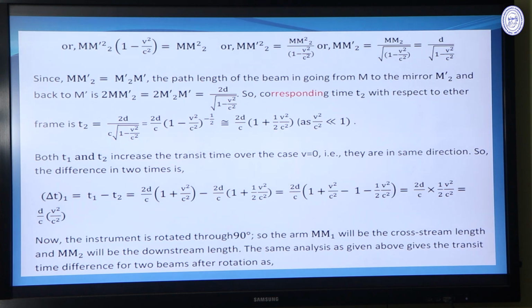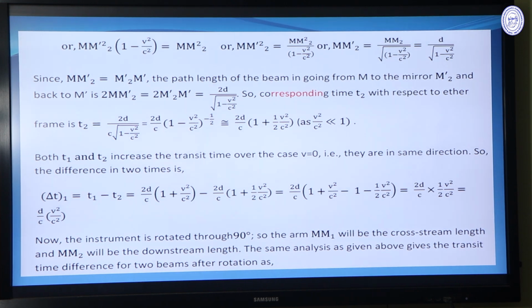So the difference, delta t1 equal to t1 minus t2, is 2d by c (1 plus v square by c square) minus 2d by c (1 plus v square by 2c square), which is 2d by c (1 plus v square by c square minus 1 minus v square by 2c square). After simplification, this becomes d by c into v square by c square.